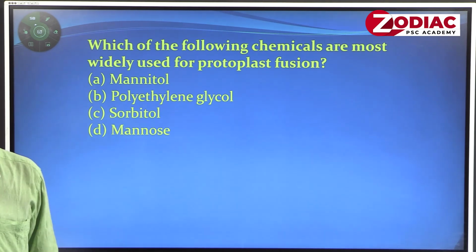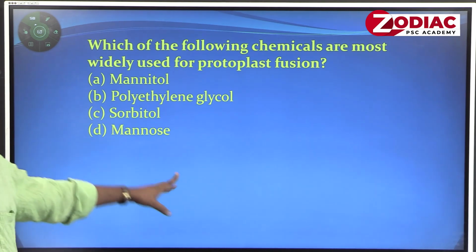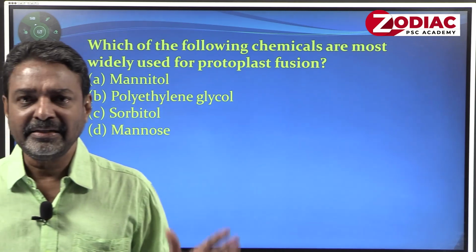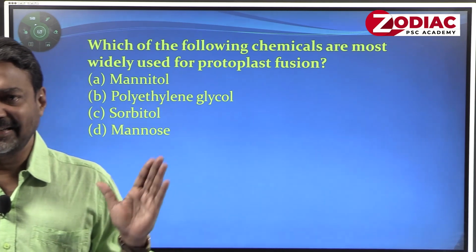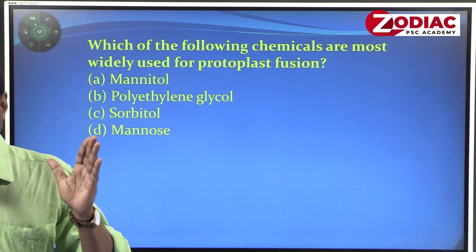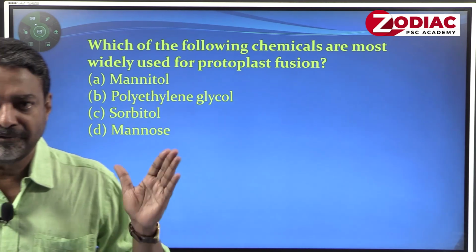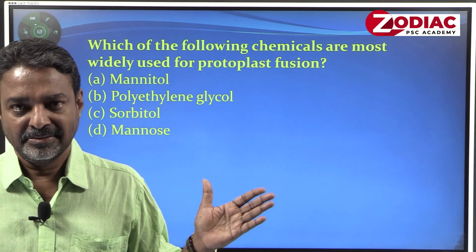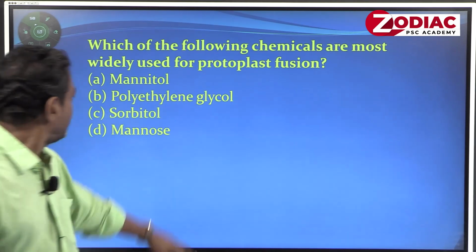Sorbitol, wrong. Mannose, wrong. They are mere chemicals with no role in tissue culture. So, the correct answer here is PEG, or polyethylene glycol, which causes the event called fusion between protoplasts of cells. But that is another question.